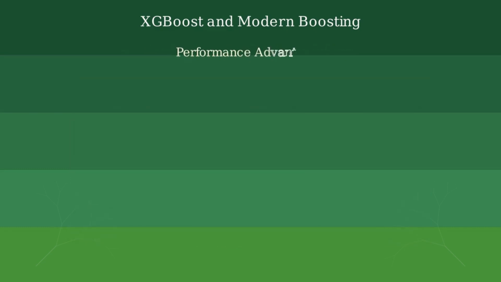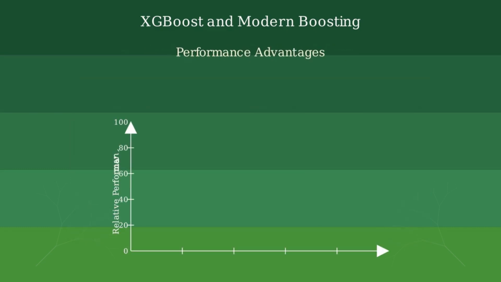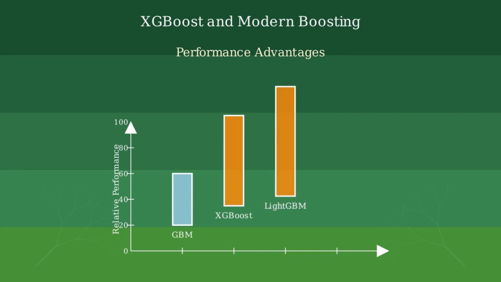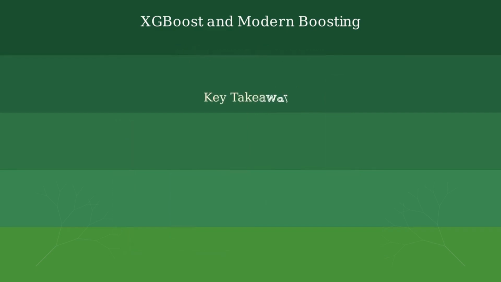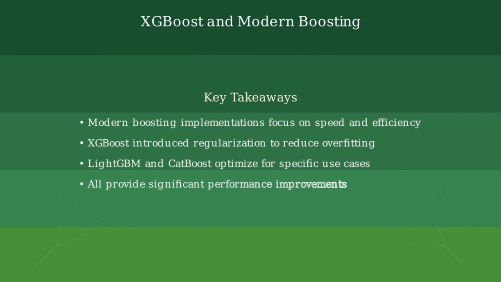Modern boosting implementations offer significant performance advantages over traditional gradient boosting methods. Traditional gradient boosting machines provide our baseline performance. XGBoost significantly improves performance through its optimized algorithms. LightGBM further enhances speed and efficiency through its leaf-wise growth strategy. CatBoost provides additional improvements, especially for datasets with categorical features. Let's summarize what we've learned about modern boosting implementations.